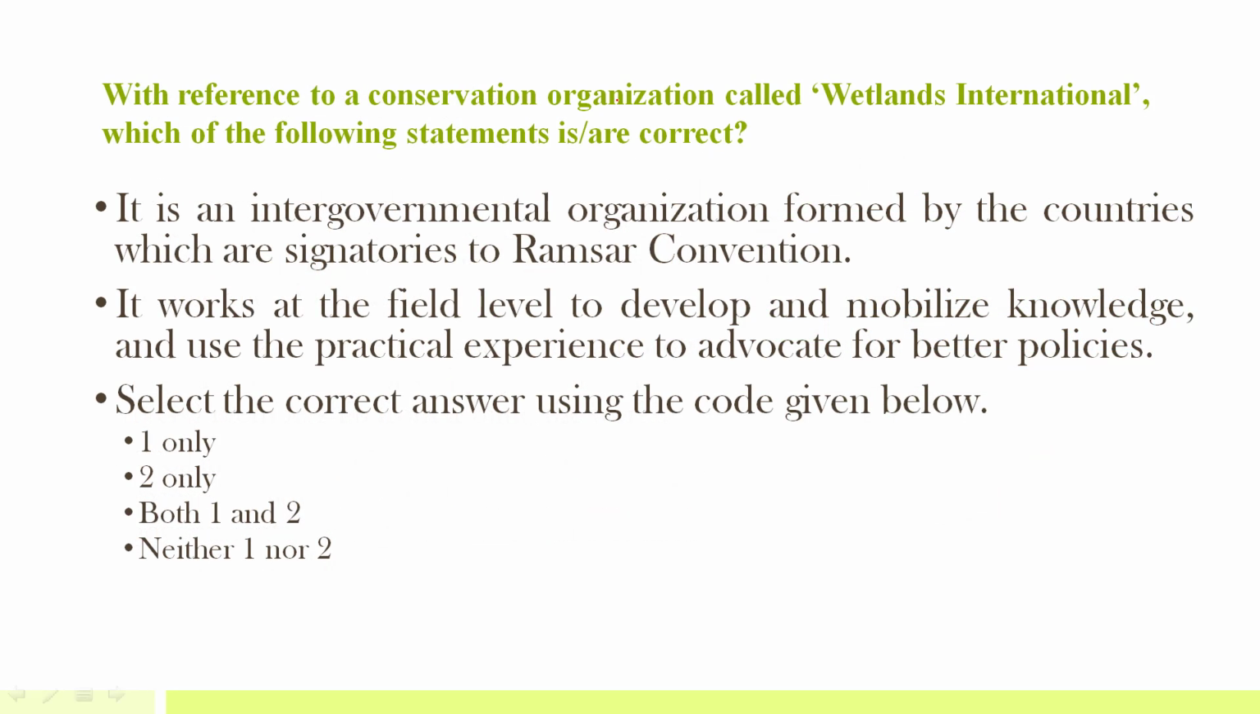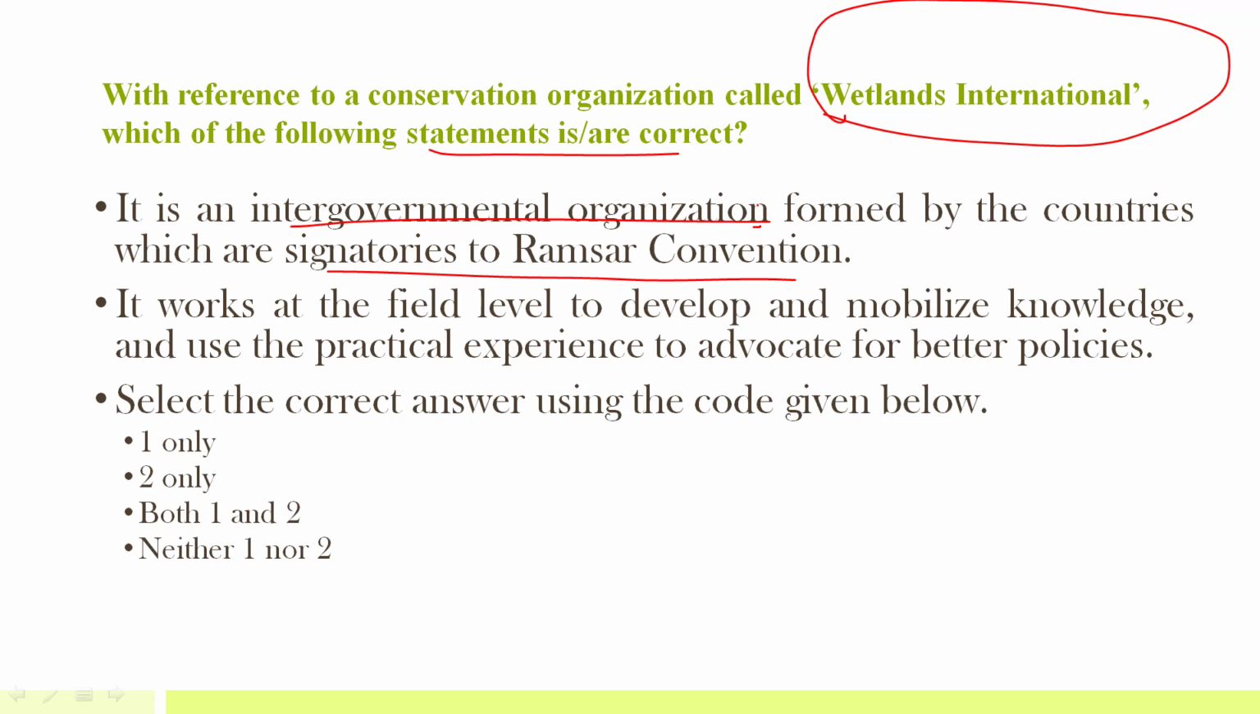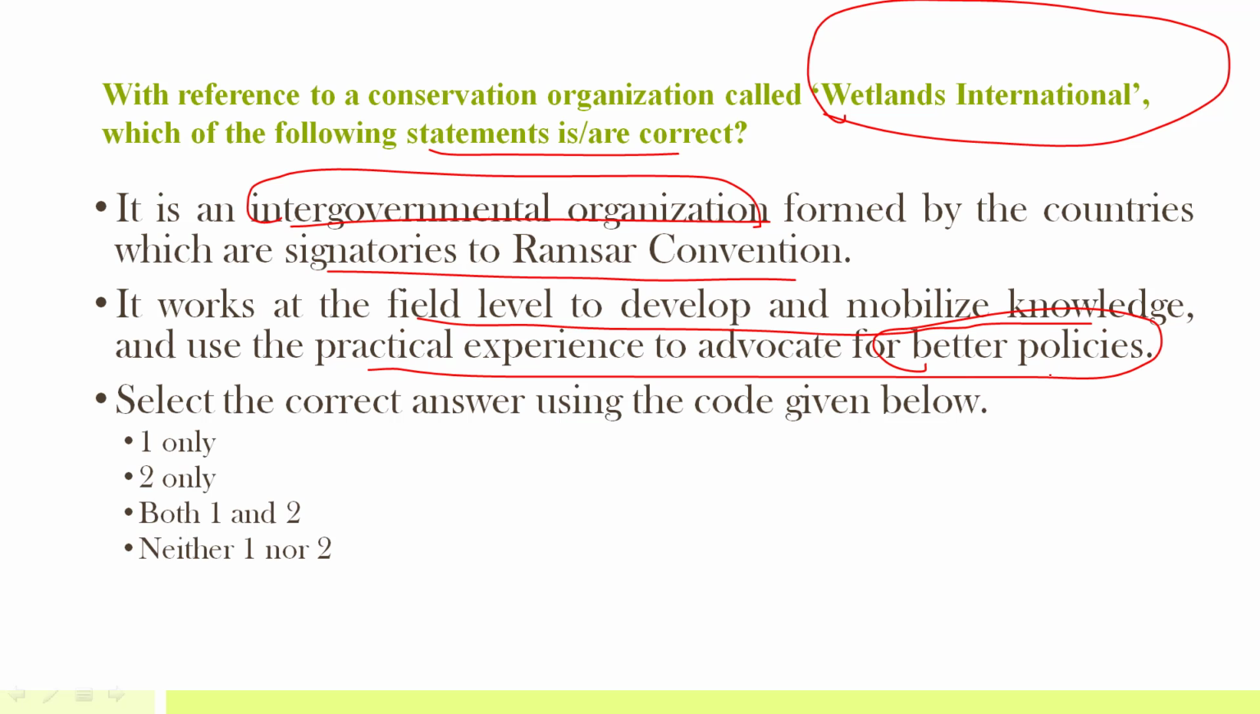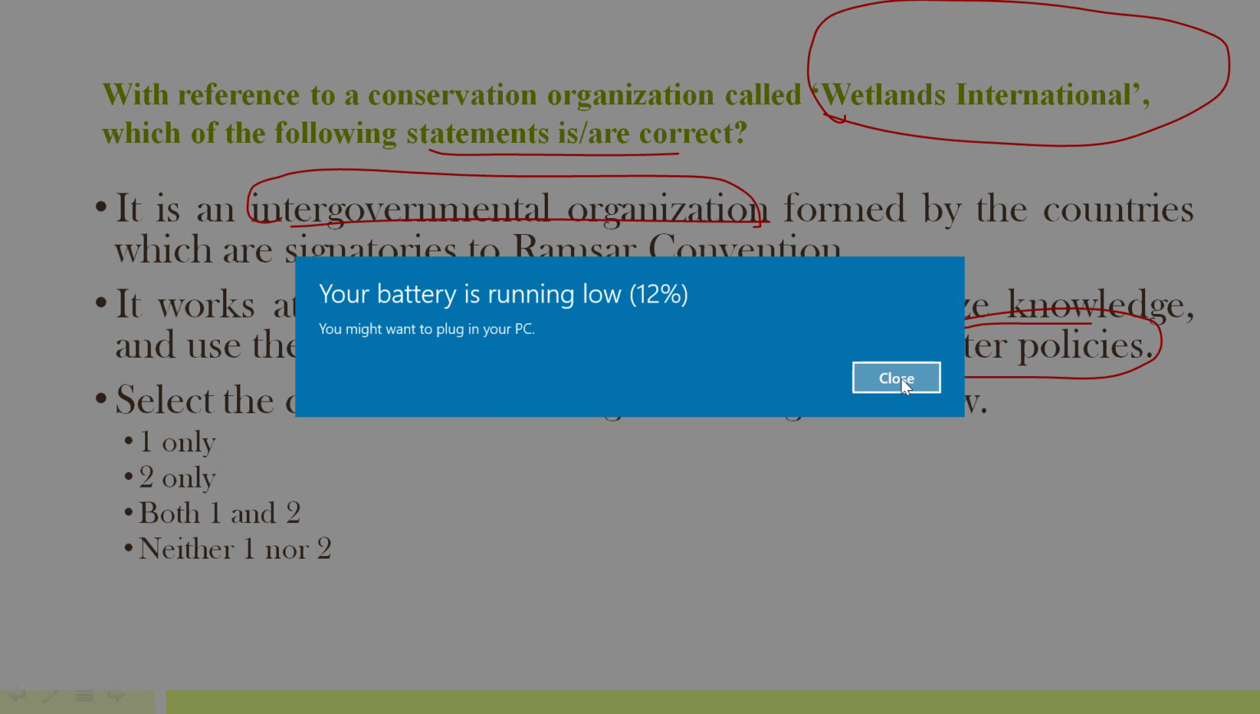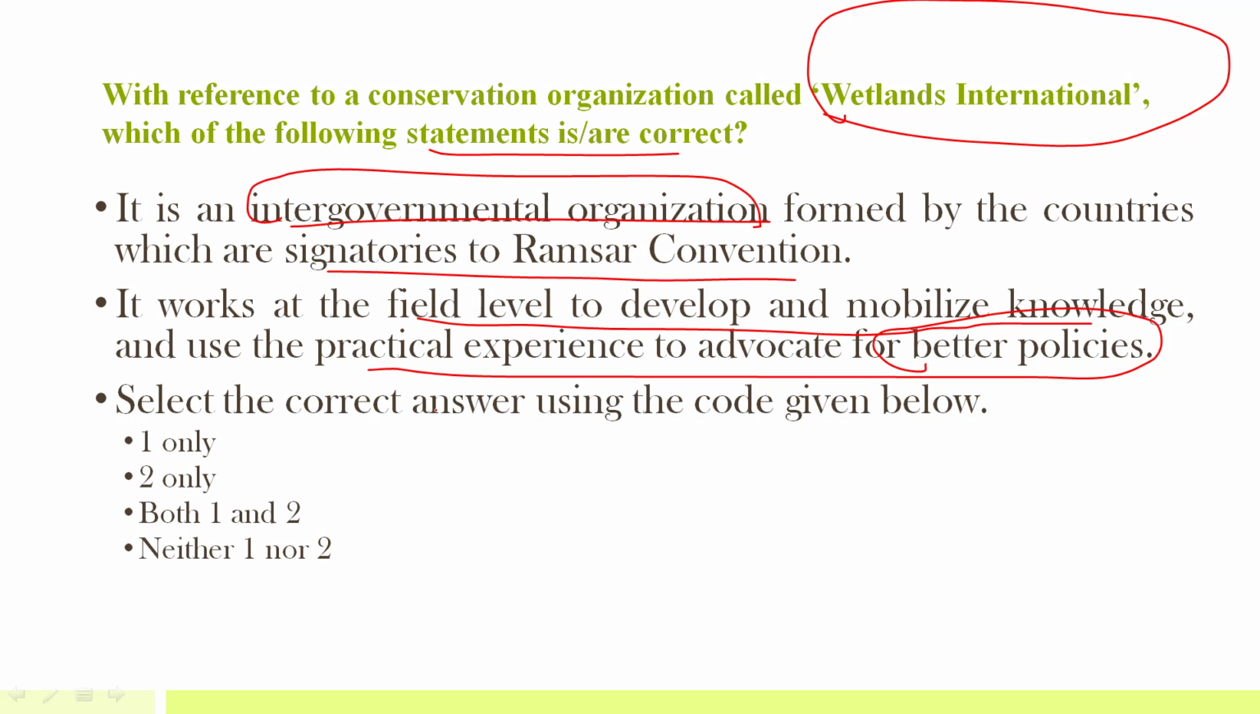So let's discuss this question with reference to the conservation organization called Wetlands International. Which of the following statements are correct? First, it is an inter-government organization formed by countries which are signatory to Ramsar. So remember, it is saying that it's an inter-government organization formed by countries which are signatory to Ramsar. Second, it is saying that it works at the field level to develop and mobilize knowledge, use the practical experience to advocate for better policies. So just attempt this question and then answer it in the comment section.